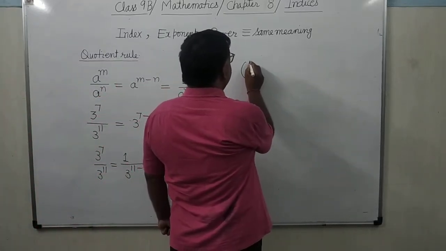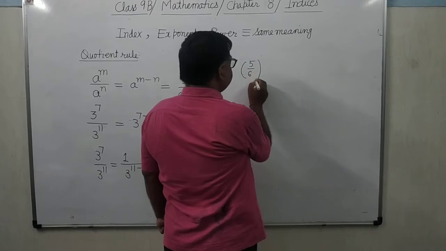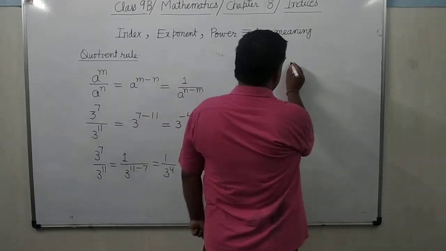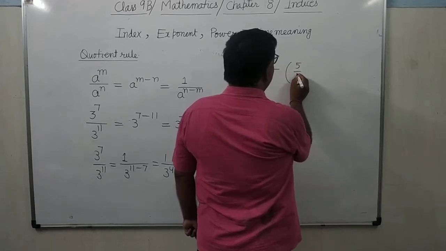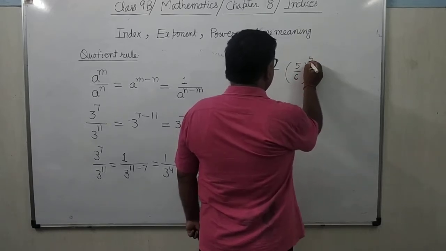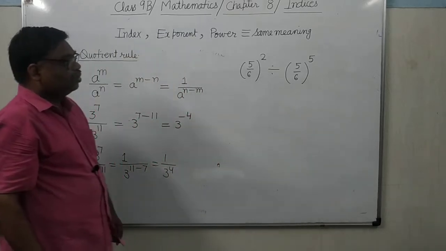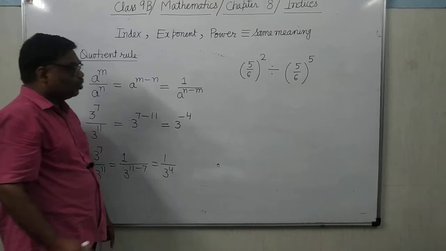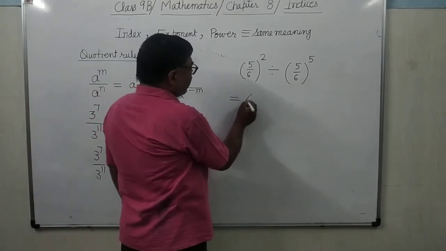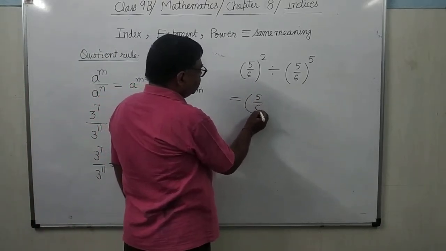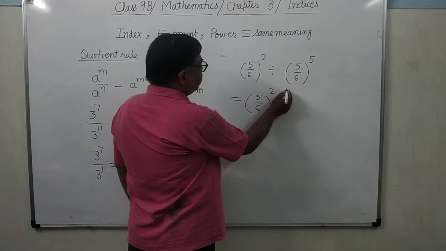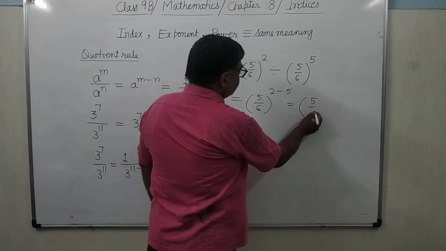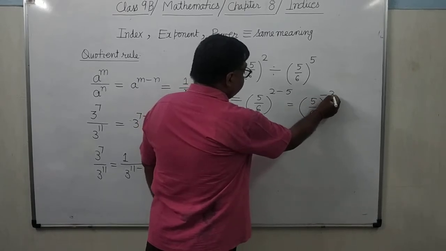You can see one more. 5 upon 6 whole to the power 2 divided by 5 upon 6 whole to the power 5. What will you do? Since the bases are same, that can be written as 5 upon 6 whole to the power 2 minus 5, that is 5 upon 6 whole to the power minus 3.